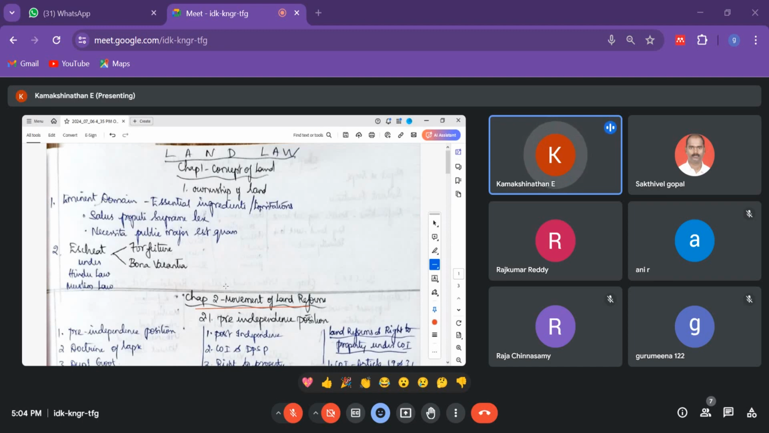Next will be on agricultural holdings. How much agricultural land you should have, and how much urban land you should have. You cannot have hectares of land under one family, so it is not possible. We have certain limits, so we will see what all the limits are.